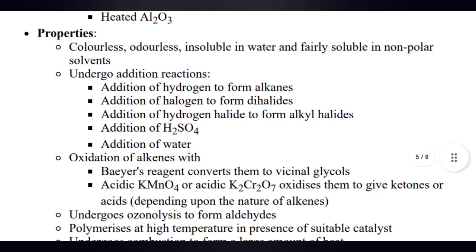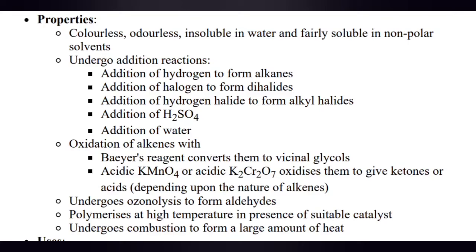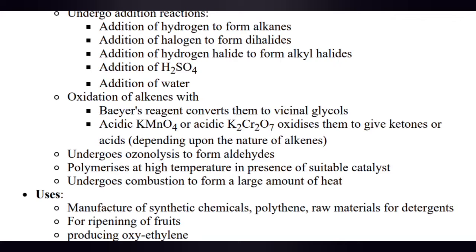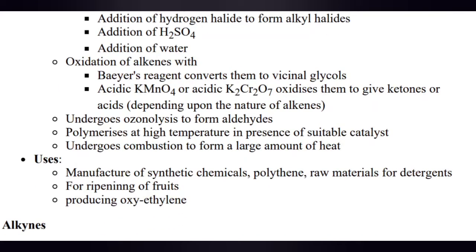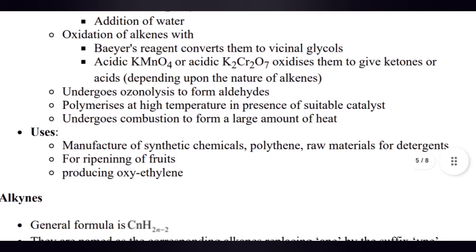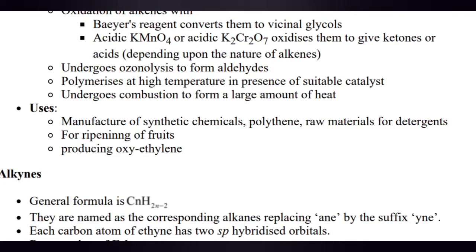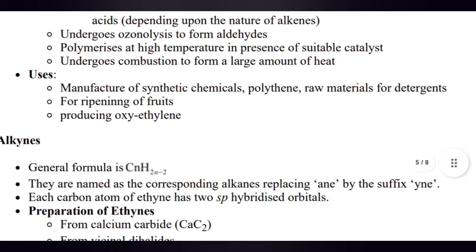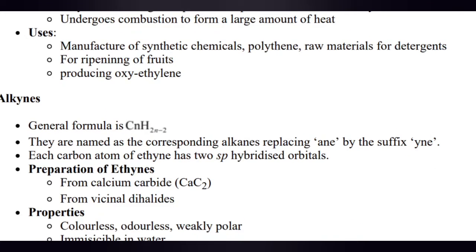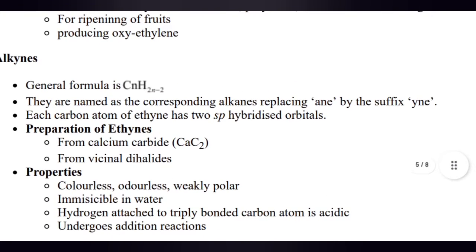They undergo addition reactions: addition of hydrogen to form alkanes, addition of halogen to form dihalides, addition of hydrogen halide to form alkyl halides, addition of H2SO4, addition of water. Oxidation of alkenes with baeyer's reagent converts them to vicinal glycols. Acidic KMnO4 and acidic K2Cr2O7 oxidize them to give a ketone or acid depending upon the nature of the alkene. They undergo ozonolysis to form aldehydes, and polymerize at high temperature in the presence of a suitable catalyst. They undergo combustion to release a large amount of heat. Uses: manufacture of synthetic chemicals, polythene, detergents, and ripening of fruits, producing oxyethylene.